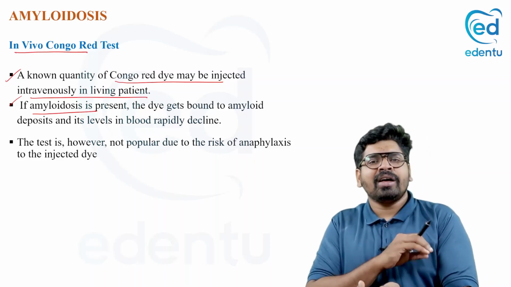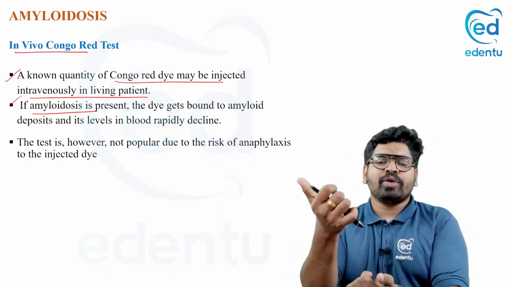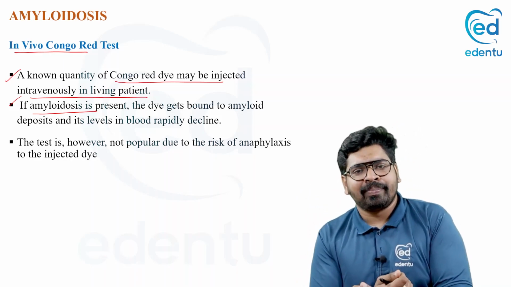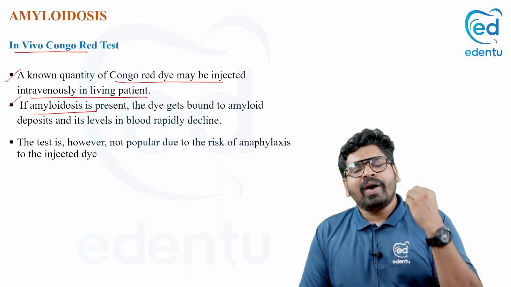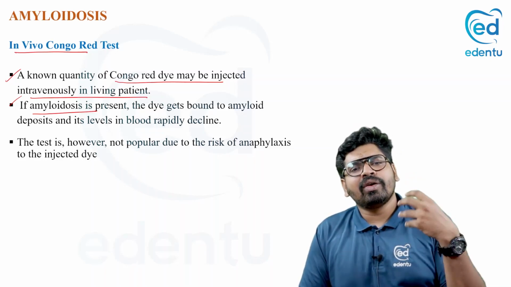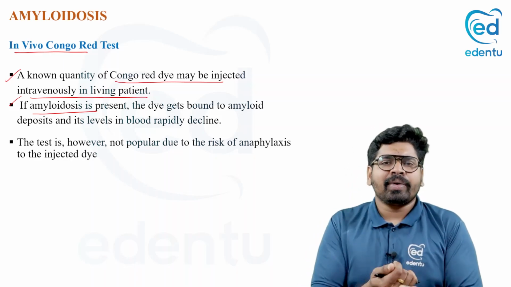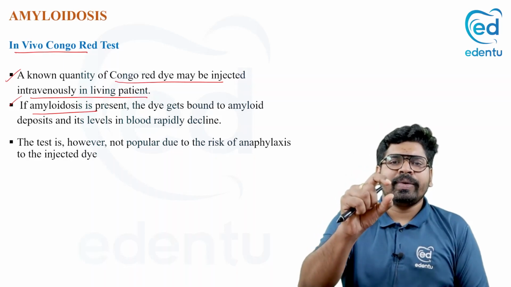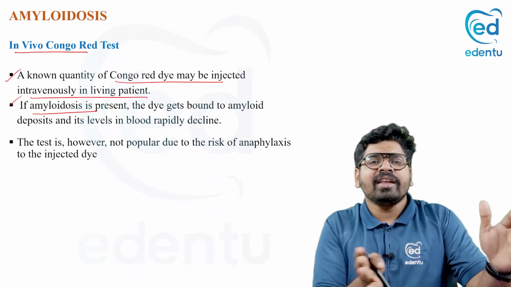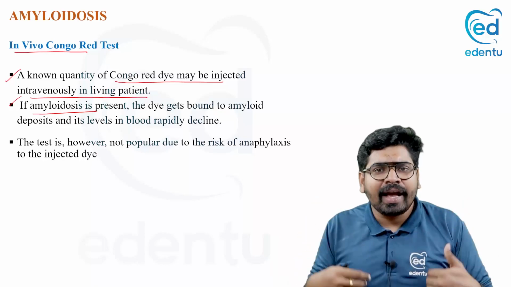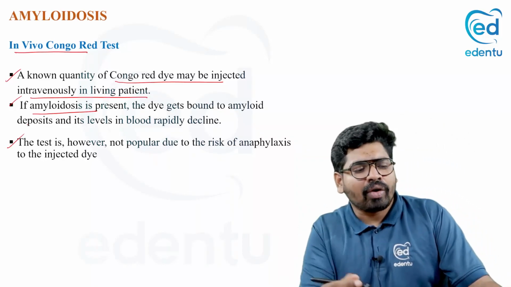So the Congo red in my blood will reduce. Say I put 100 ml of Congo red in my blood, and my body has amyloid. It will bind to the amyloid, and after some time, if I check my blood, there will be only 10 ml of Congo red. That means the rest, 90 ml, has bound to the amyloid. So my body has amyloid. That is how you do the in vivo Congo red test.